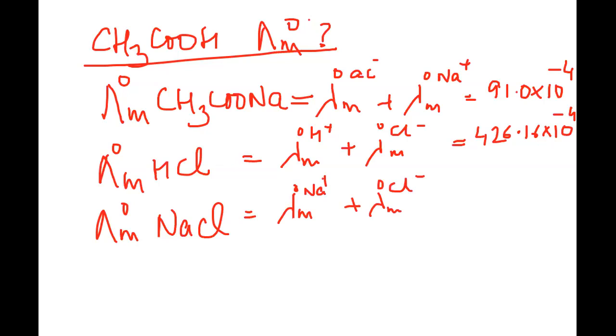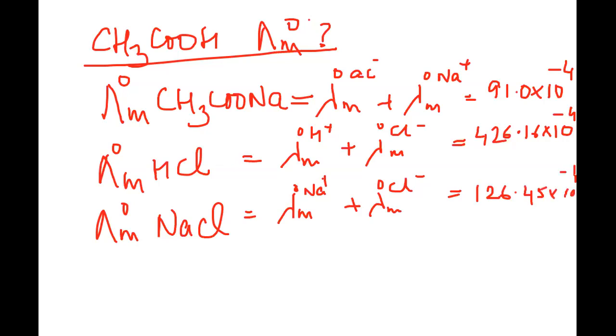Now the question is, why have we taken NaCl when it is not there in the electrolyte which is in question? All right. So we are going to arithmetically make use of this NaCl such that we will be able to obtain the values. Now for this, the value is given as 126.45, again into 10 to the power minus 4.